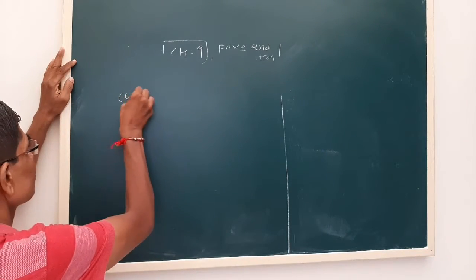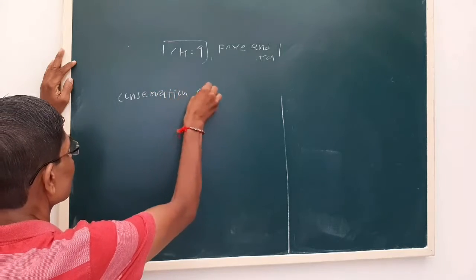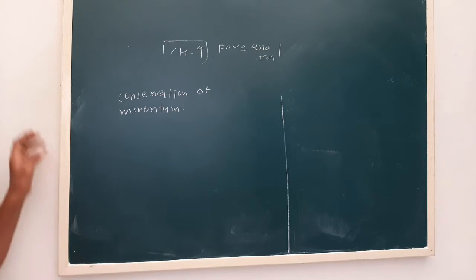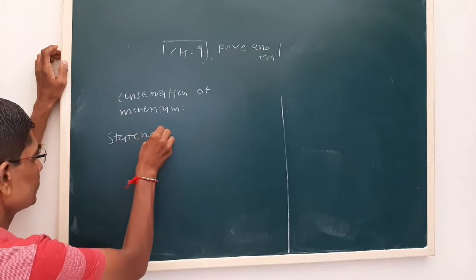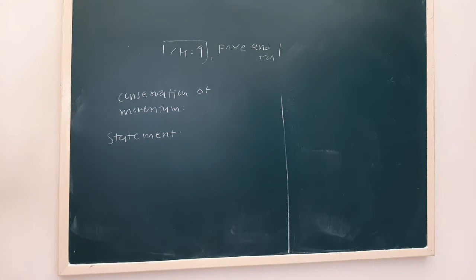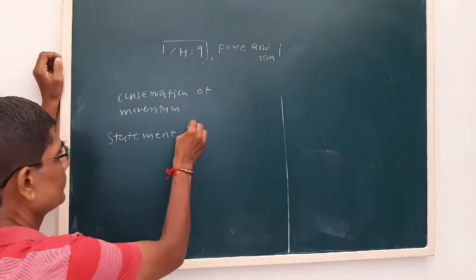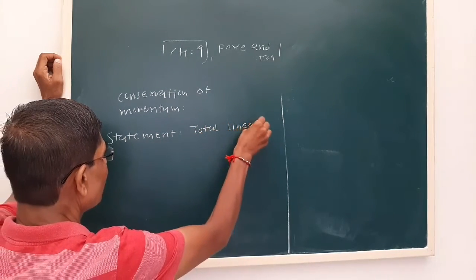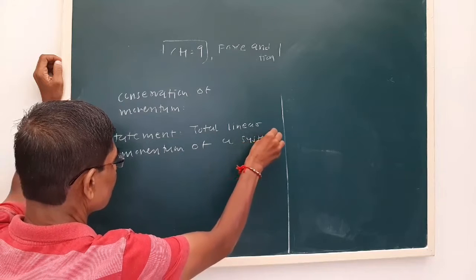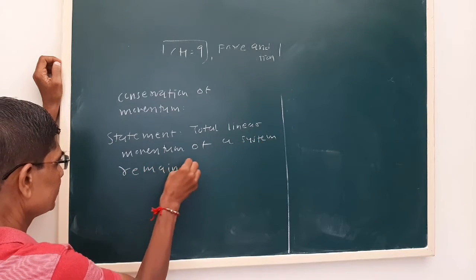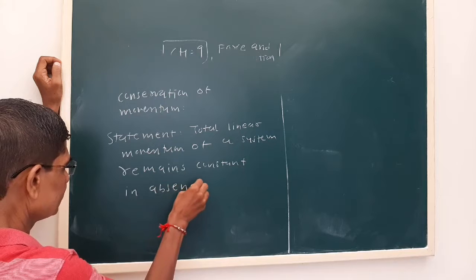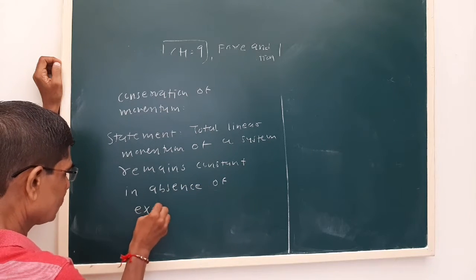Now next is the conservation of momentum. There are different statements. The total linear momentum of a system remains constant in the absence of external force.